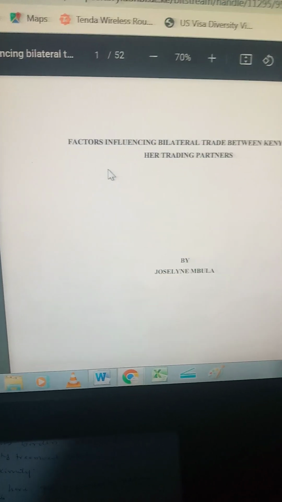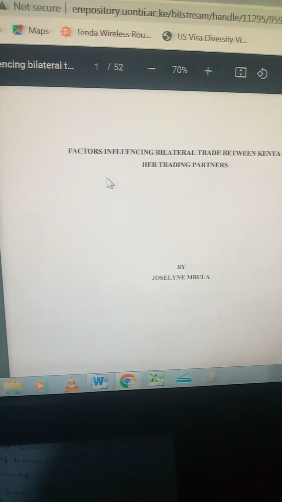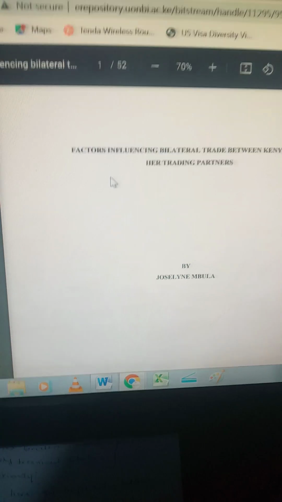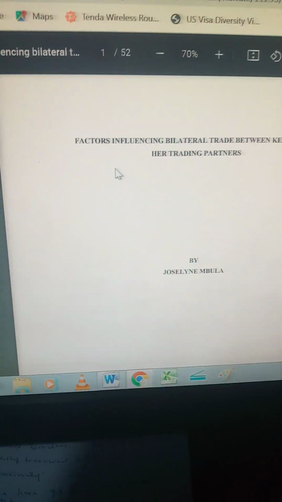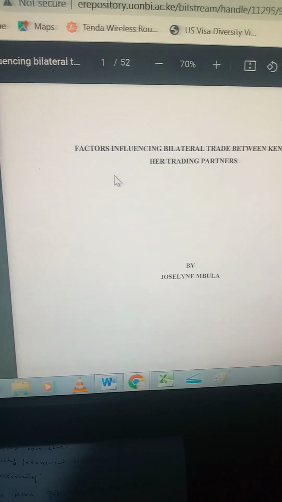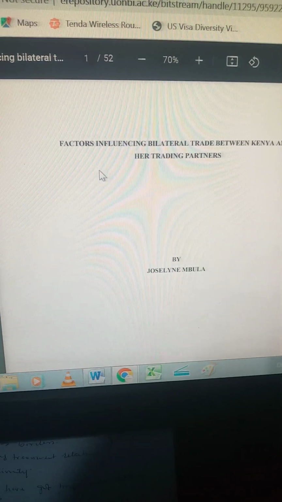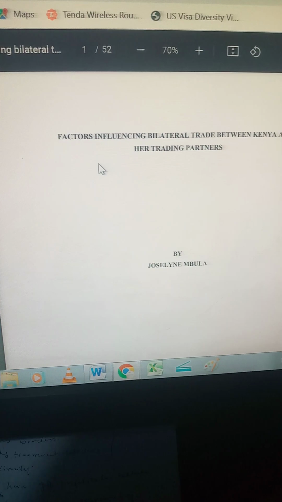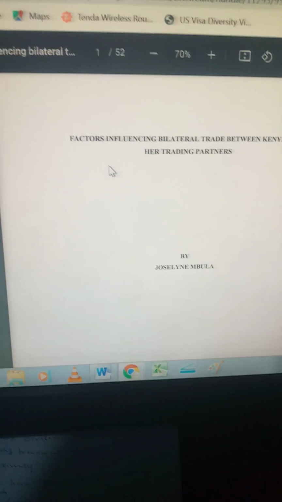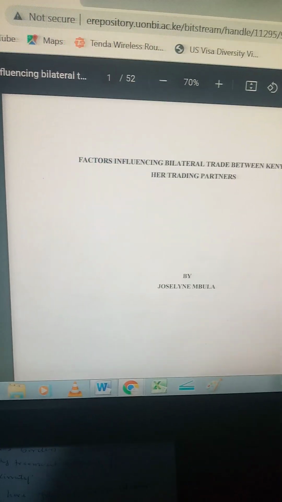How to avoid plagiarism. First of all, you need to acknowledge the source by citing the author or the originator of that information. Secondly, there is an online tool called Quillbot.